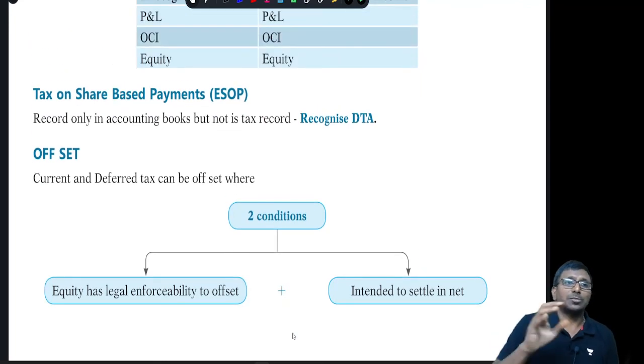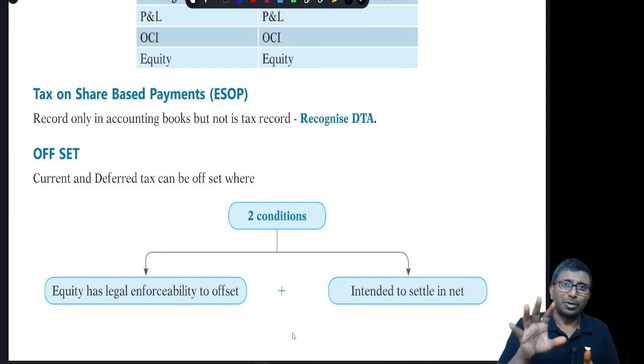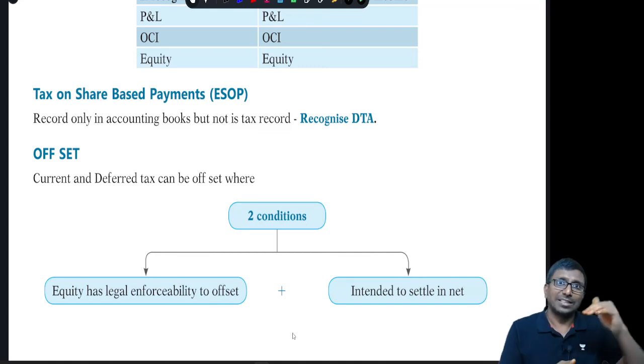With respect to tax on share based payments, we always recognize a deferred tax asset. I can say straight away, 99.9% a deferred tax asset only will come. The reason is that we will be charging it to profit and loss, recognizing the expense as per Ind AS 102.